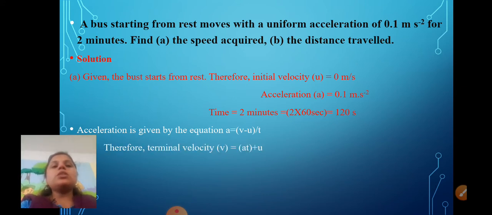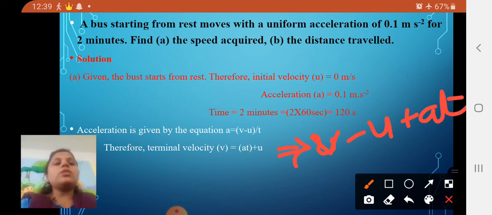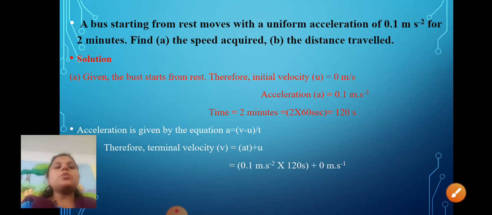Therefore, the terminal velocity is v is equal to u plus at, or at plus u. Both are the same. v is equal to u plus at, or v is equal to at plus u, both are the same. It can also be written as v is equal to u plus at. So just put in the values in the formula.